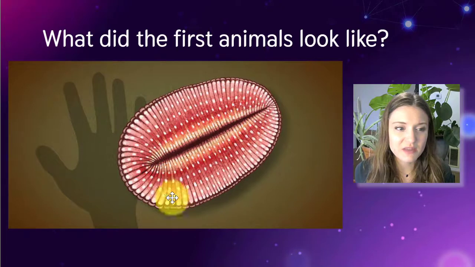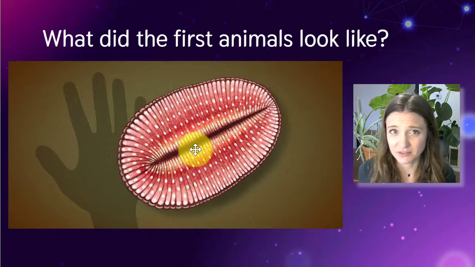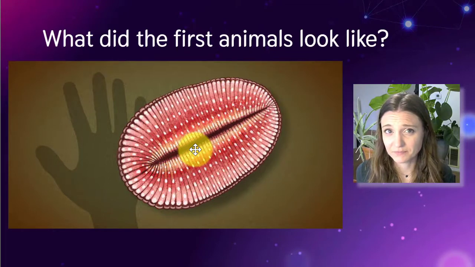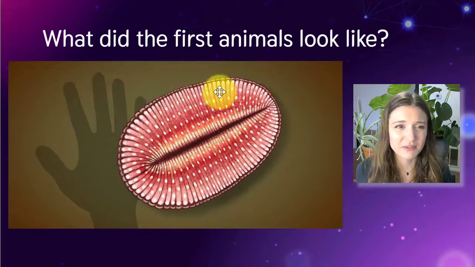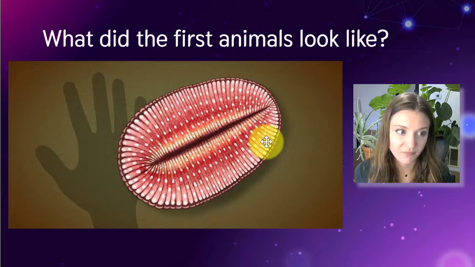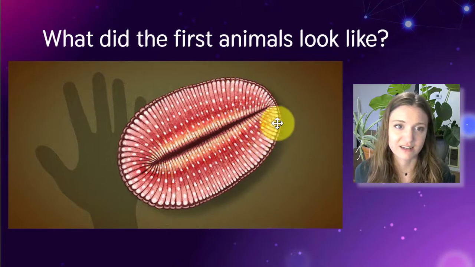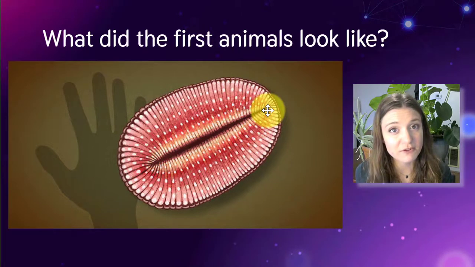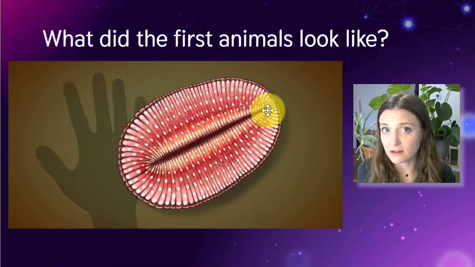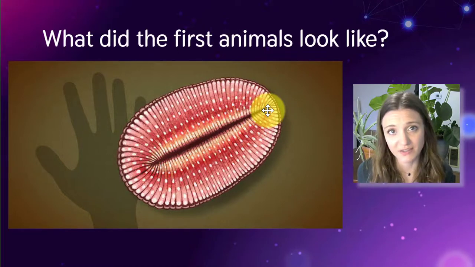We think though that the animals like Dickinsonia that arose during this era were probably the ancestors of early sponges and cnidarians, jellyfish, things like that. But for the next 150 million years after this, animals stayed pretty small. And then we see a huge rapid diversification and we basically see these guys disappear. And that's what we're going to go to next, talking about how most of the major phyla of animals evolved and what happened during the Cambrian explosion.